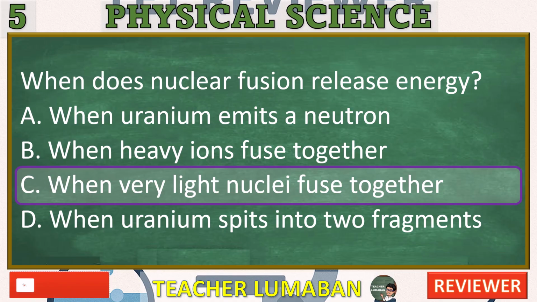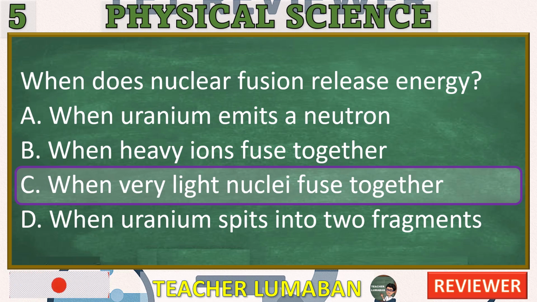Explanation of each choice. A. When uranium emits a neutron. Incorrect, this is related to nuclear fission, not fusion. The emission of a neutron from uranium typically starts a fission reaction, not fusion.